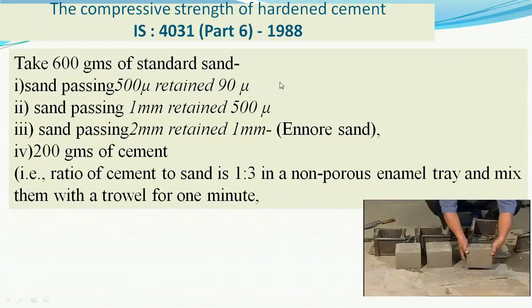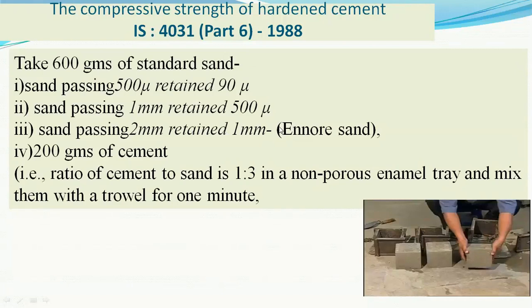The standard sand from Ennore contains sand passing a 500 micron sieve and retained on 90 micron, sand passing a 1 mm aperture sieve and retained on 500 micron, and sand passing a 2 mm aperture sieve and retained on 1 mm.